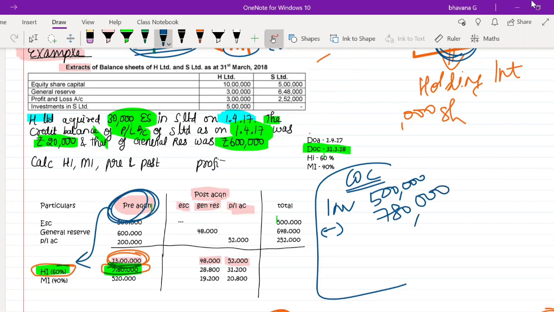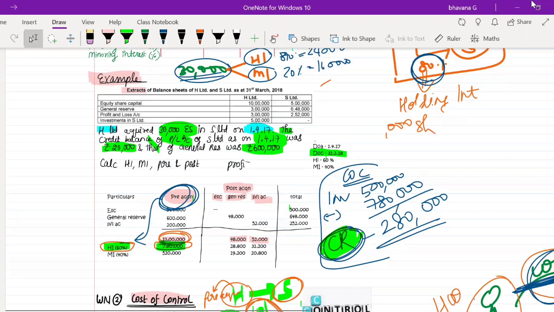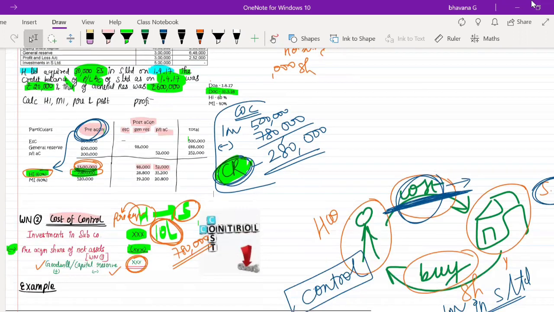So when you do so, you will get an amount. How much is that? It is 5 lakh minus 7,80,000. So here the answer is minus 2,80,000. Very good, Parvati. What did I tell you? If it is coming as plus 2,80,000, you will give it the name of goodwill. But if it is coming in minus, you will have to name it as capital reserve. So the capital reserve is 2,80,000. This was your second working note. Do you have any doubt in this? Is the second working note also clear?